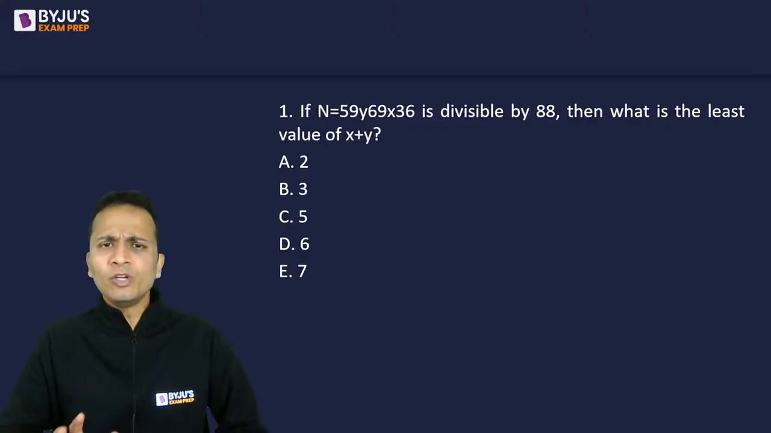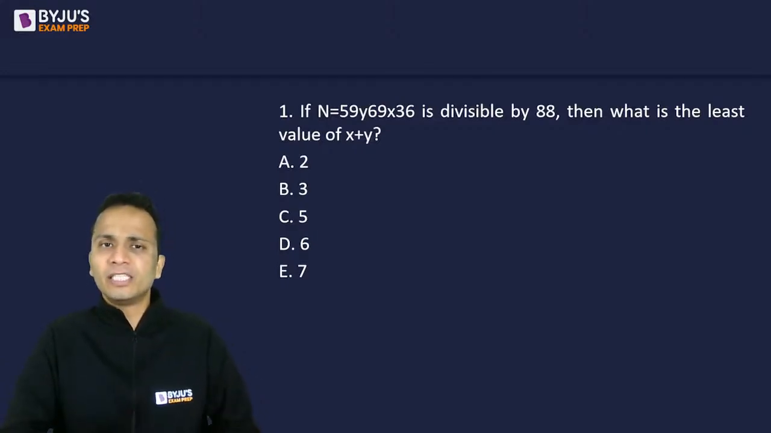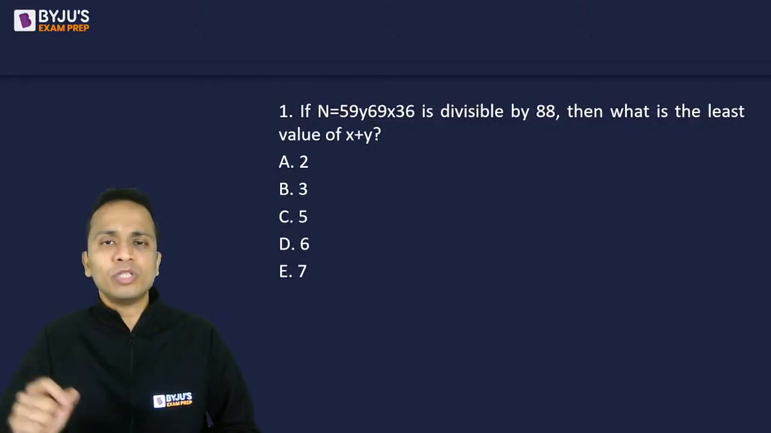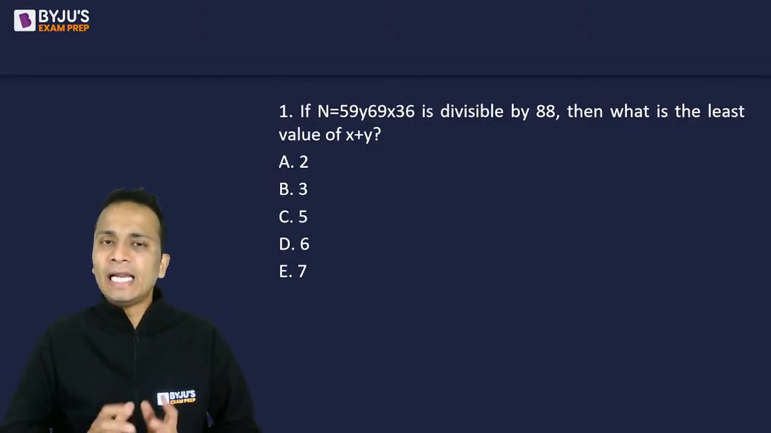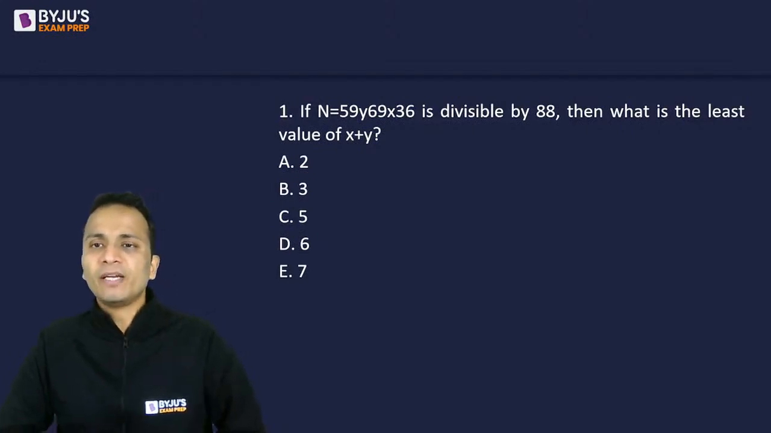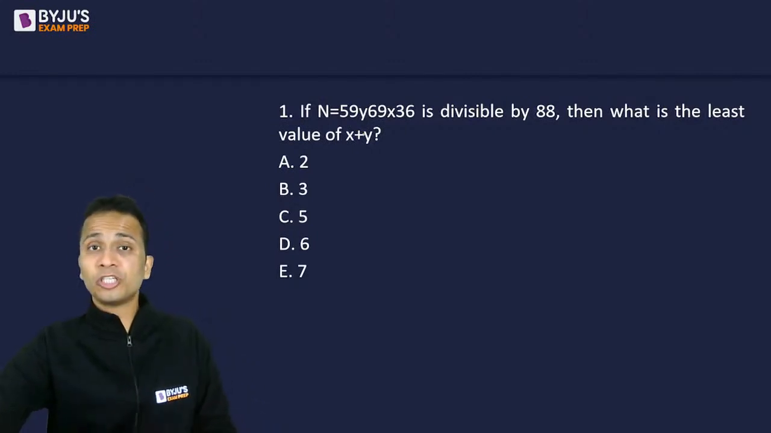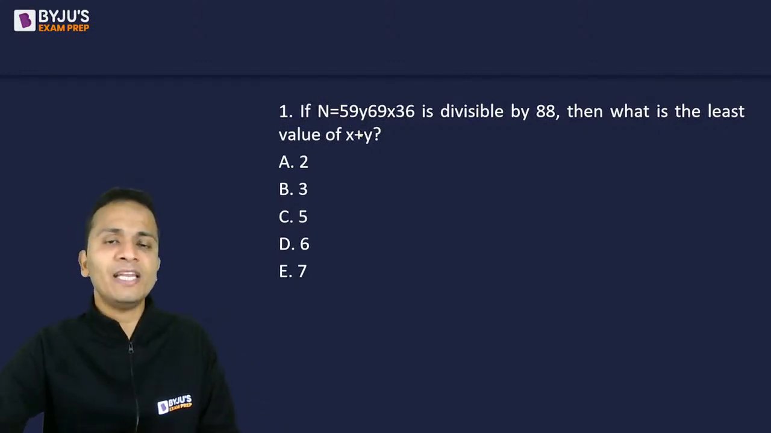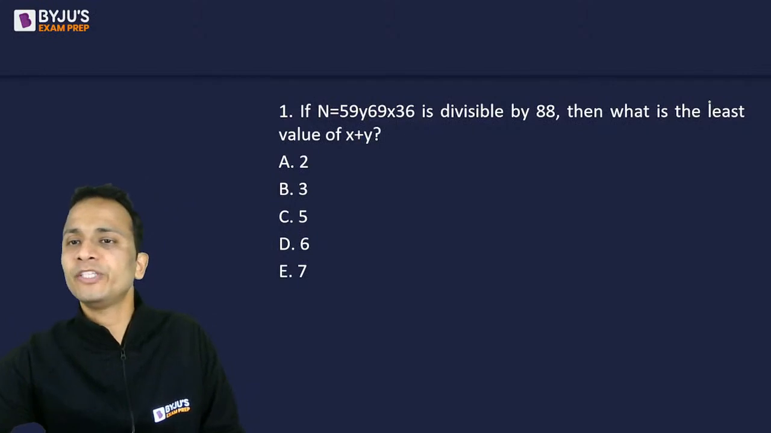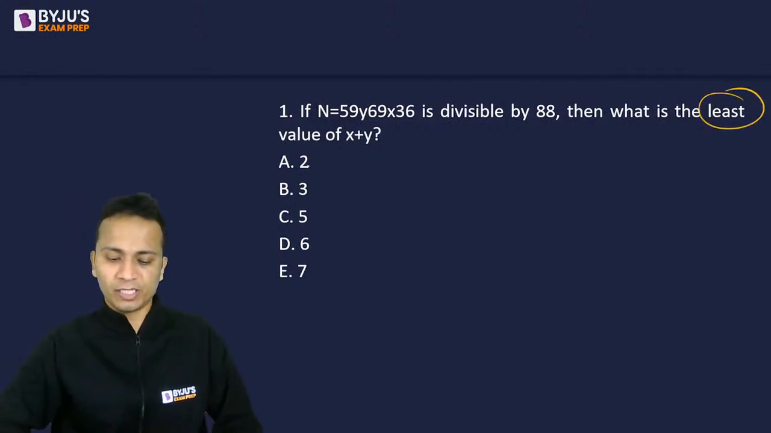59y69x36, where we know that x and y are single digits. So these are digits out of 0, 1, 2, 3, 4, 5, 6, 7, 8, 9, and this number is given to be divisible by 88. We have to find out the least value of x plus y. The question is not only to calculate the value of x plus y, we have to ensure that the value we are calculating is the least value of x plus y.